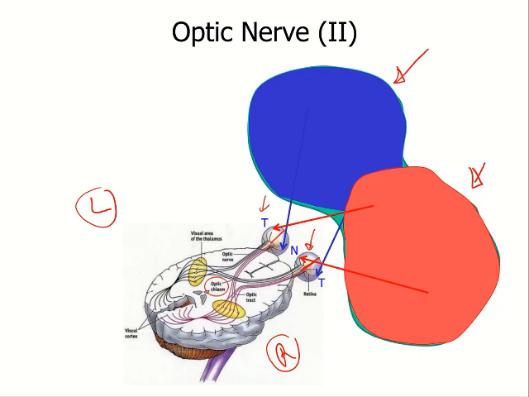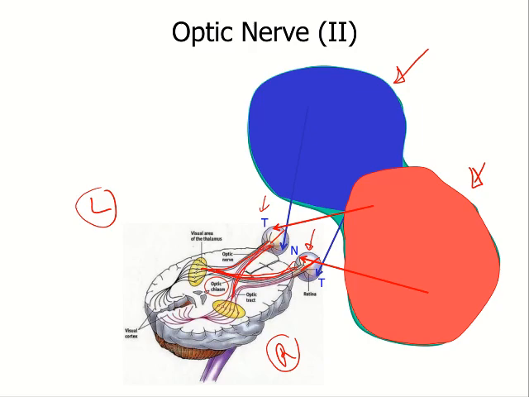And this information from the left temporal half and the right nasal half will ultimately go onto the left side of the brain. So the nasal half fibers will have to cross each other to reach the opposite side of the brain.